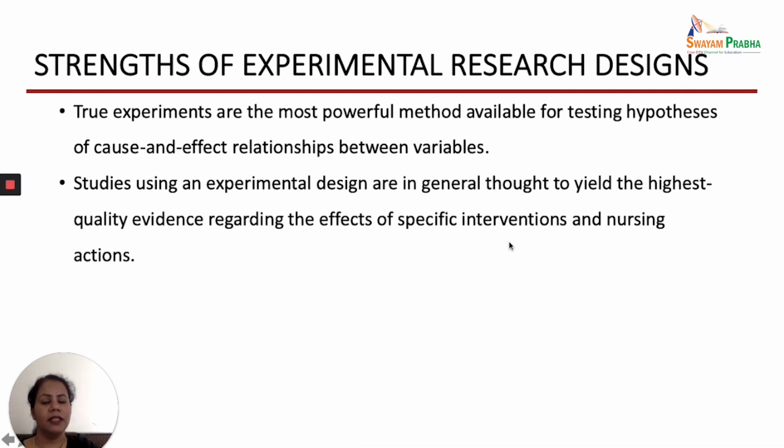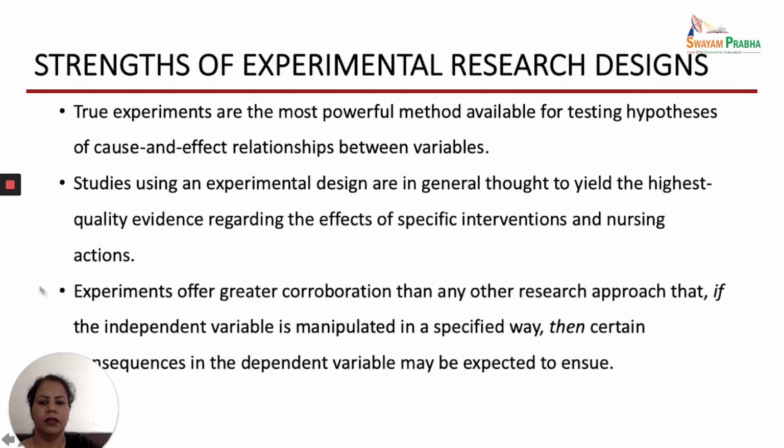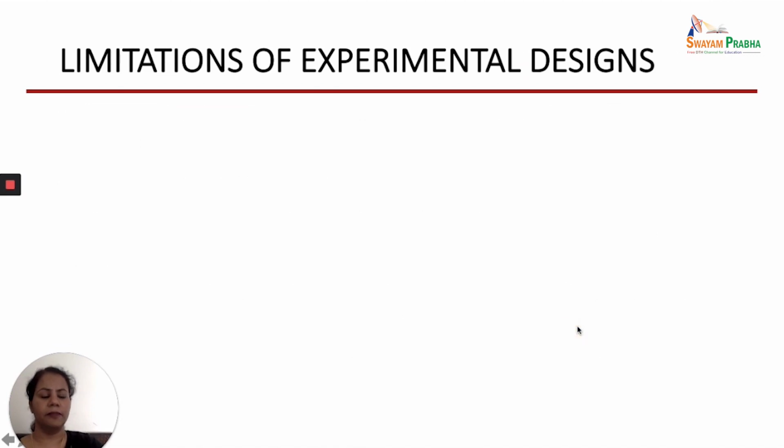So that is why for studies which are true experimental research designs, we take the evidence as the highest quality evidence. Experiments offer greater corroboration than any other research approach that if the independent variable is manipulated in a specified way, then certain consequences in the dependent variable may be expected to ensue. So this is also telling us about the cause and effect relationship only.